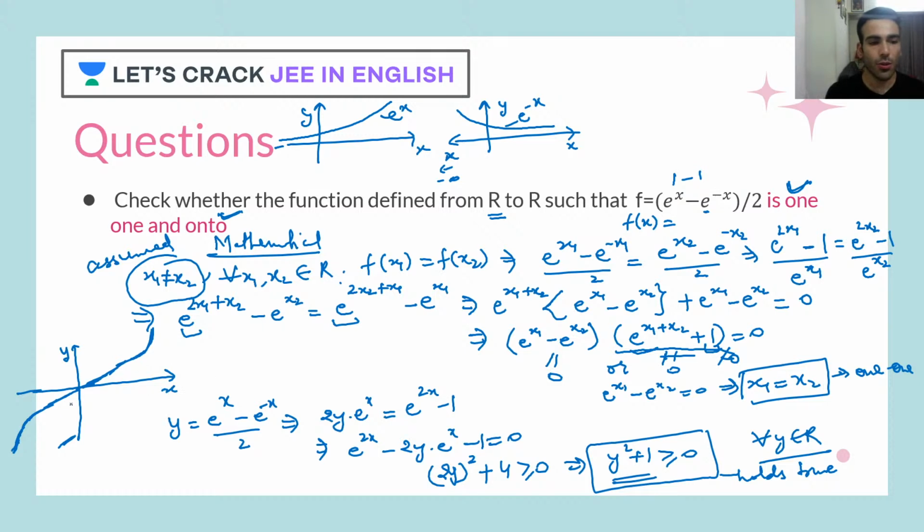Okay, so now see one thing. Graphically, I told you, for one-one, we just draw the horizontal lines. And as you can see, when we are drawing the horizontal lines, this horizontal line is cutting the graph only at one point, or only once. That means this is 1-1. And as you can see, it is covering all the values of y, all the values of the codomain. From minus infinity to infinity it is going. That means it is onto as well.